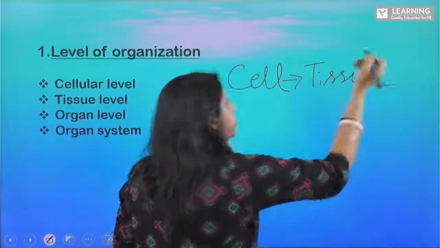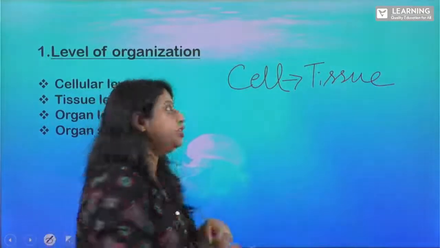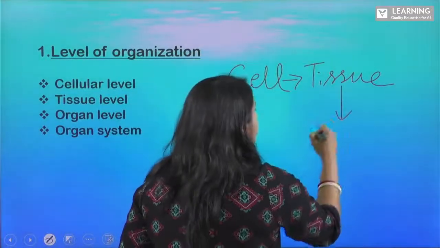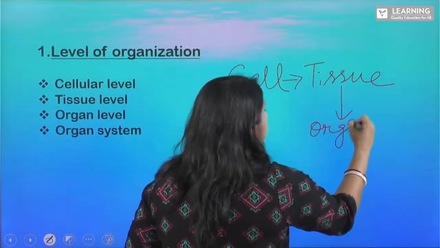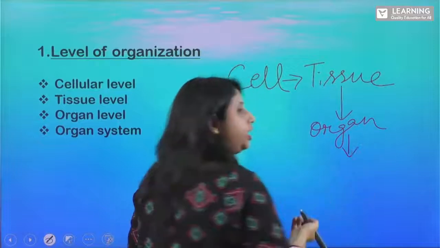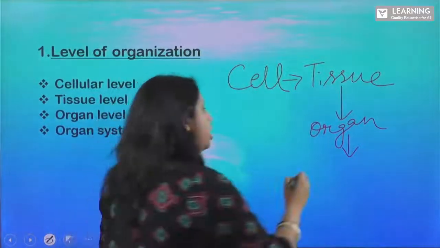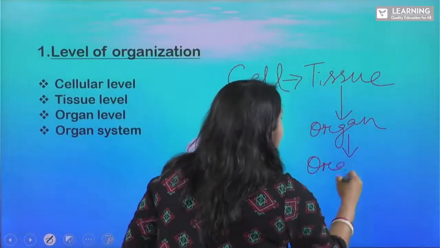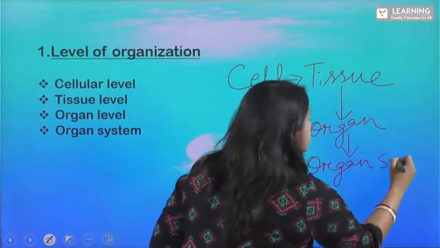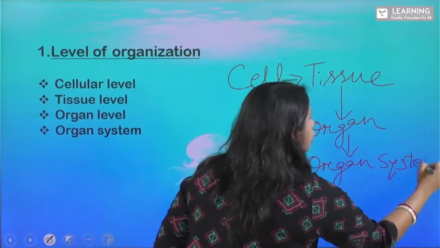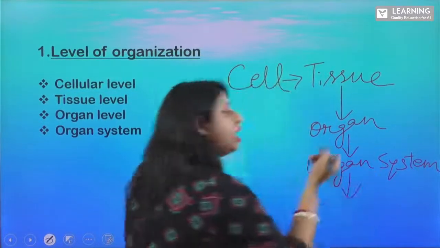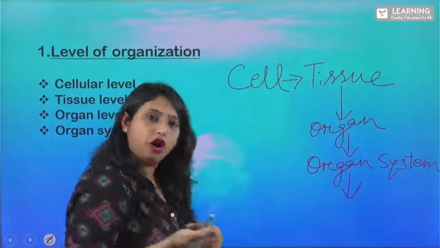So you have studied in your lower class too. From the tissue, what we will get? We will get organ. And from the organ, what we will get? We will get organ system. And from the organ system, what happens? From the organ system, a whole organism is being formed, right?